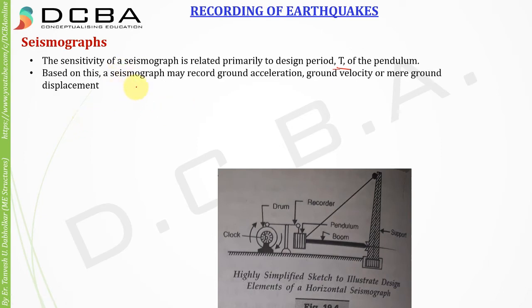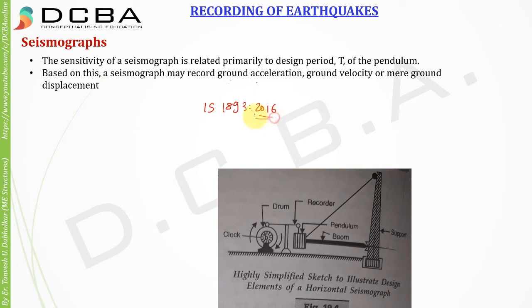Based on this, a seismograph may record ground acceleration, ground velocity, or mere ground displacement. So there are three things that can be recorded using a seismograph: first is ground acceleration, then ground velocity, and ground displacement. All three are important, and majorly, we have Indian Standard codes for designing buildings for earthquakes, and that code is IS 1893 2016.